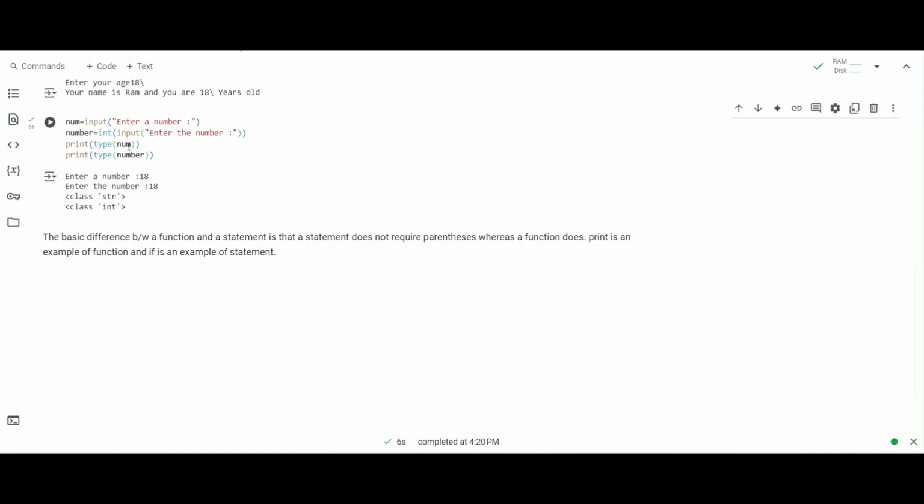The one common thing about all statements is that they do not require parentheses. So just keep in mind that the basic difference between a function and a statement is the parentheses: required in a function, whereas a statement doesn't require them.